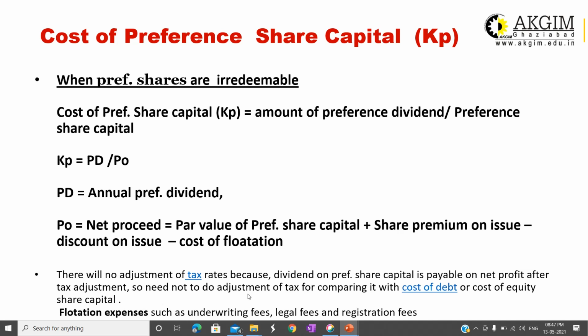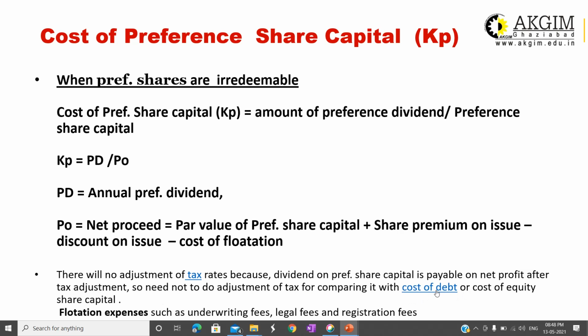There will be no adjustment of tax. Like in case of debenture, we have to adjust for T, I into 1 minus T. But in case of preference share, the tax shield will not be available, so tax adjustment will not be there. Dividend is given to the shareholders out of after-tax profit. This is the reason why tax adjustment is not required. So dividend of preference share capital is payable on the net profit after tax, so no need for the adjustment, right?